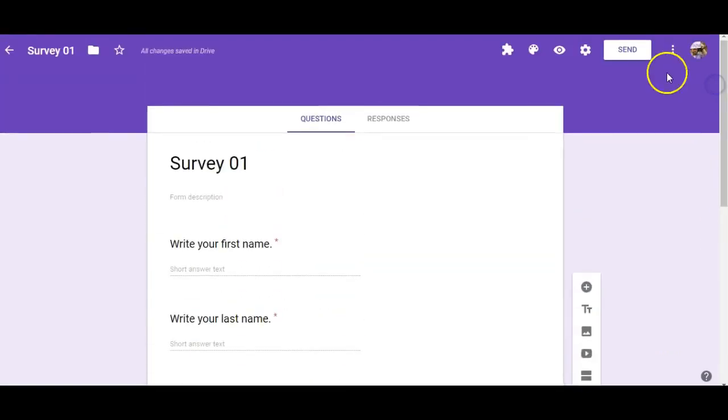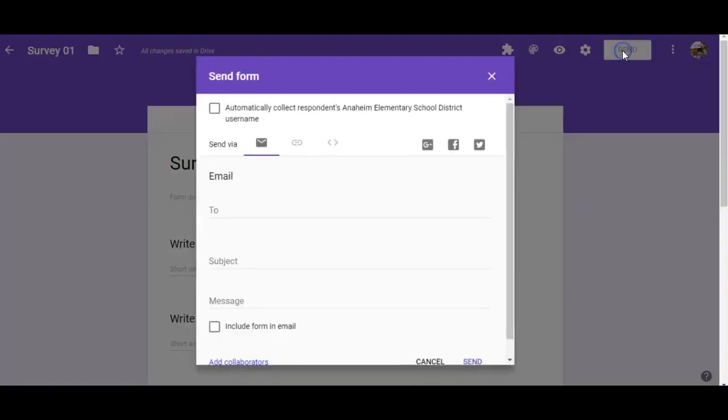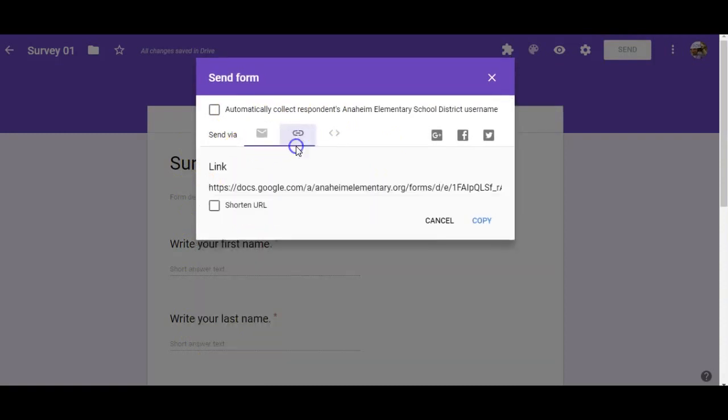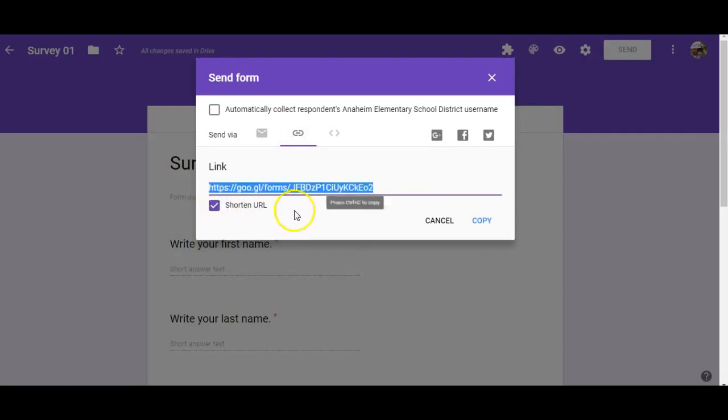Well, let's come back to the top and click on send. And you will see this screen, and this link here is what you'll want to click. Click the link. You can shorten the URL. And of course, you can click on Control Copy, or you can also click on Copy. And we will then take that to Google Classroom, and you can post that in Google Classroom and then ask for people to respond to your survey. And then you will get your results.